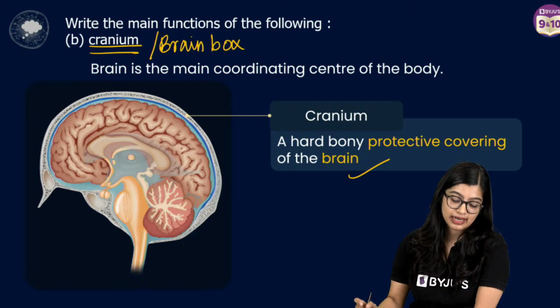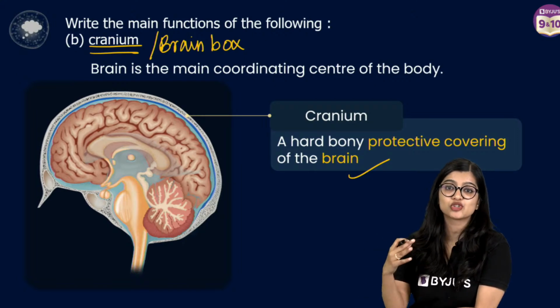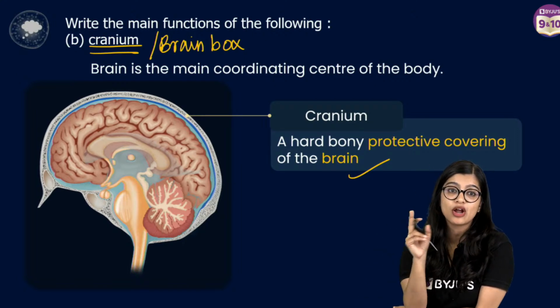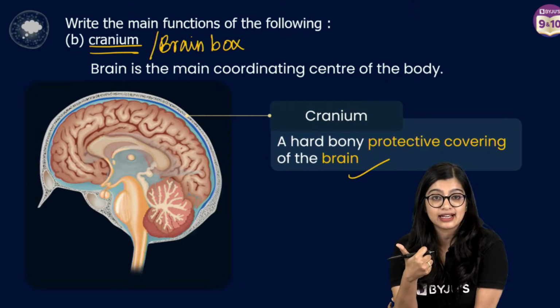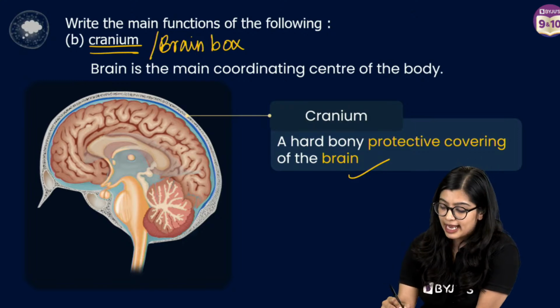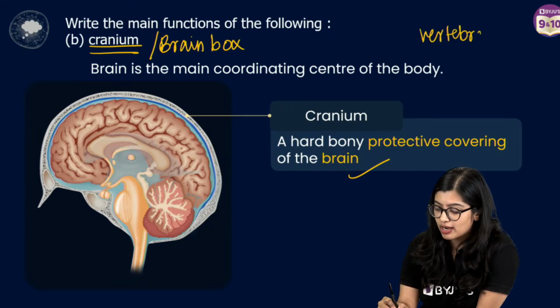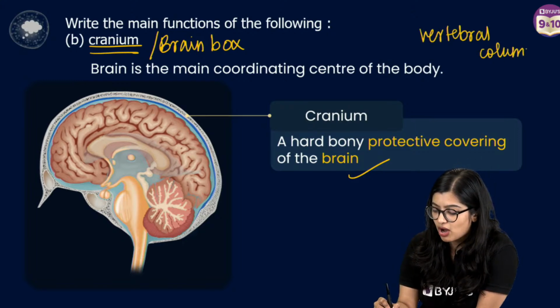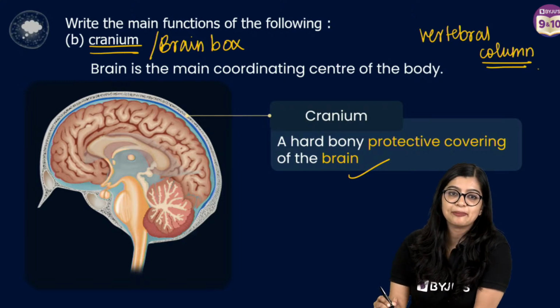Now next one, I'm going to be fast. I'm not going to spend too much time. Focus should be on keywords of the answer. Mechanical injury, absorbs shock. Very good. Keywords are our focus. Next one is going to be vertebral column. What is the function of vertebral column? Again, very simple.